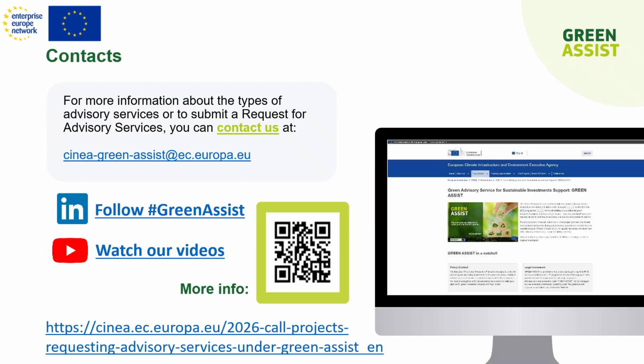It's already the end of this tutorial on the application form of Green Assist via INT. We have tried to make this application form quite short and straightforward. In order to provide a summary of the application process, you first have to provide us the contact data, then your organization details, then you have to provide us with an explanation of your need. What do you need from Green Assist? Then you have to explain your project and explain to us how you are structured to deliver it.